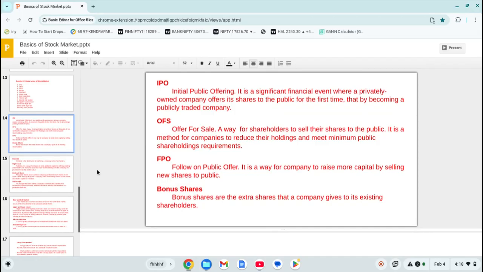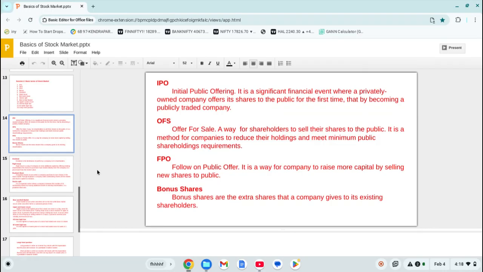When it offers shares to the public, their shareholding reduces. Why? Because the total shareholding is always constant at 100%. For example, suppose there are three shareholders, with 60, 20, 20. Person A has 60%, person B has 20%, person C has 20%.